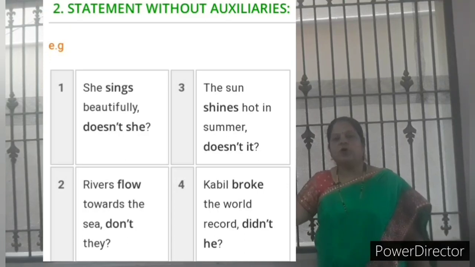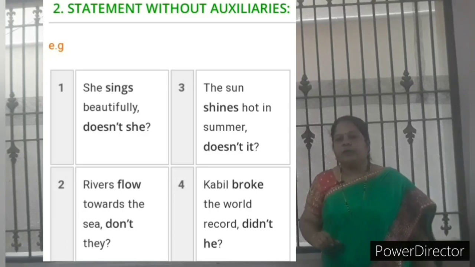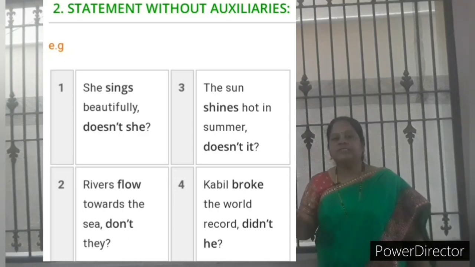The sun shines out in summer. So what do you write here? Doesn't it, because sun shines is given there. In a question tag we want only an auxiliary verb plus pronoun. Is it clear? But here there is no auxiliary verb. Instead, the present form of the verb is given: shines. So here use doesn't or does.